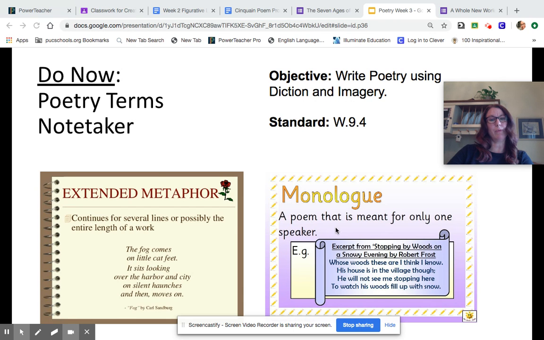So go ahead and take a moment to finish adding extended metaphor and monologue to your note taker, and then we'll move on to our practice with the Disney poem for the day.